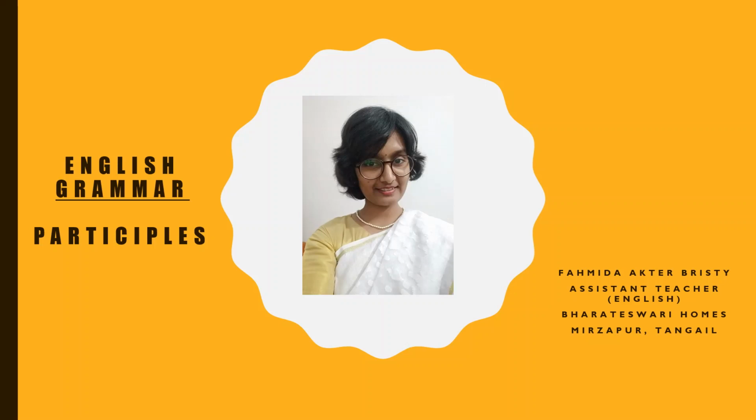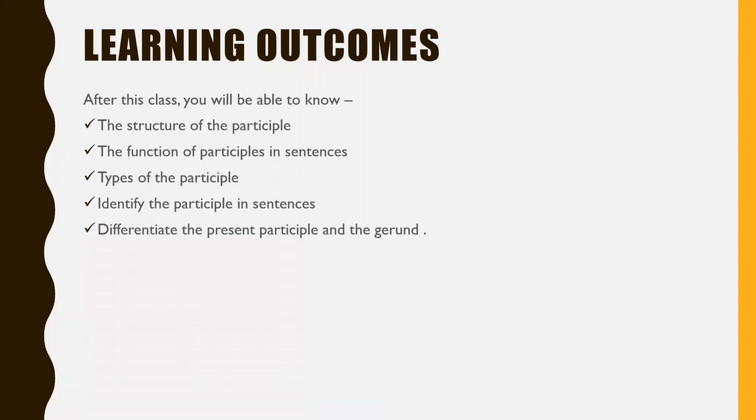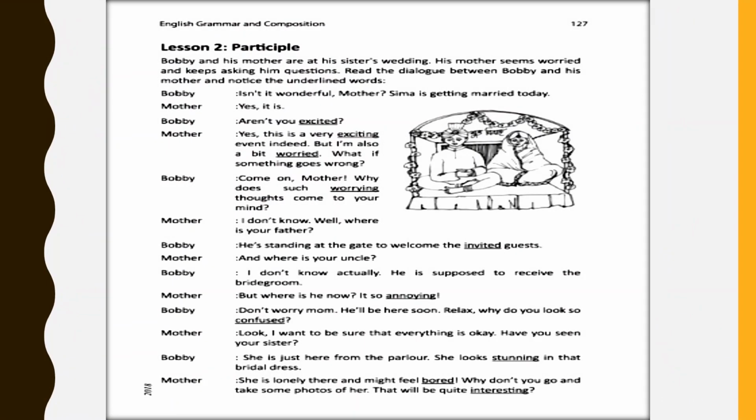So let's get started. Our target objective from this class is to know the structure of the participle, the function of participles in sentences, types of the participle, identifying the participle in sentences, and to differentiate the present participle and the gerund. So, to know all of these matters, first of all, we are going to read out a dialogue and notice some underlined words in this dialogue.